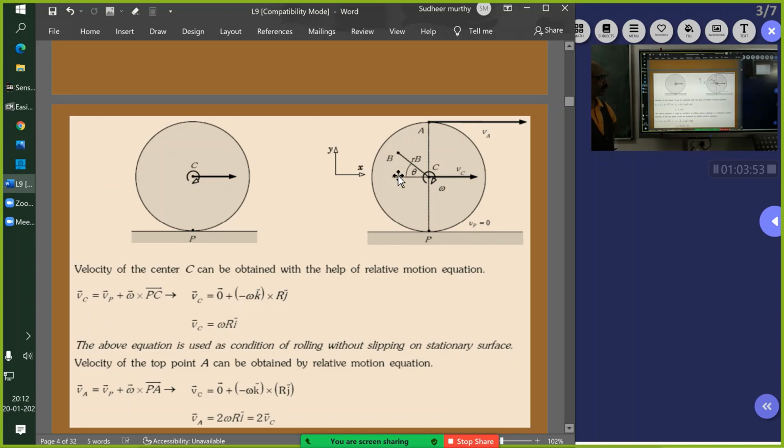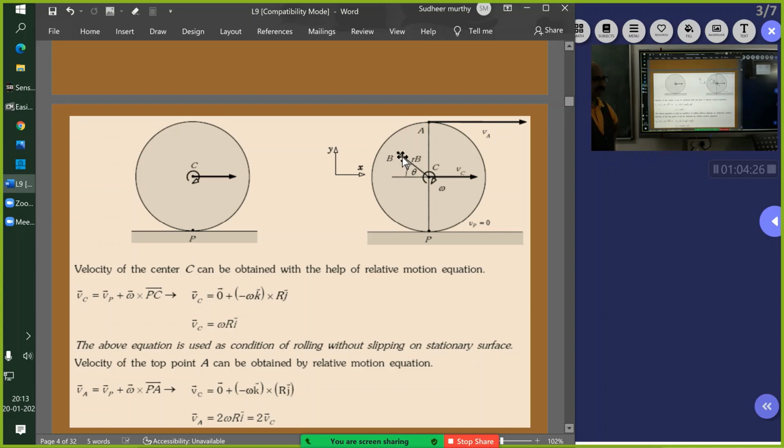Arbitrarily chosen point B. So here you see, with respect to C, what is the velocity of this point B with respect to C? With respect to C, it will be omega into r suffix B, and that vector will be perpendicular to r_B. That is with respect to C. With respect to ground, what is the absolute velocity?